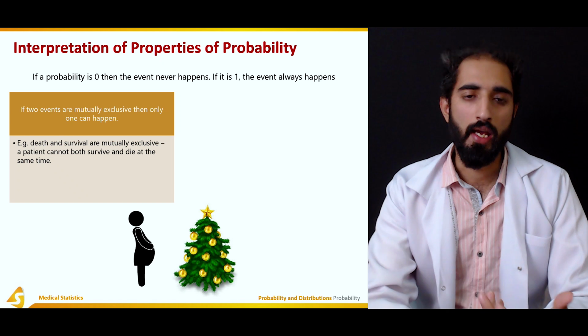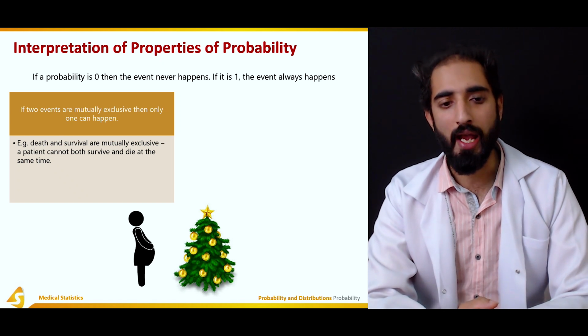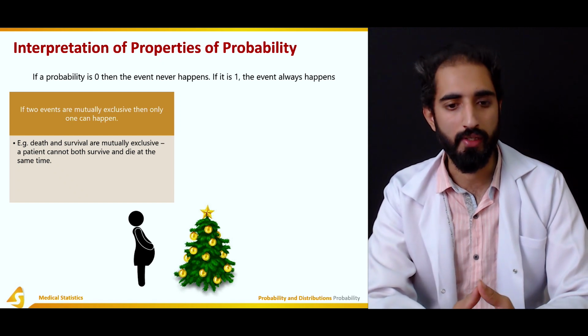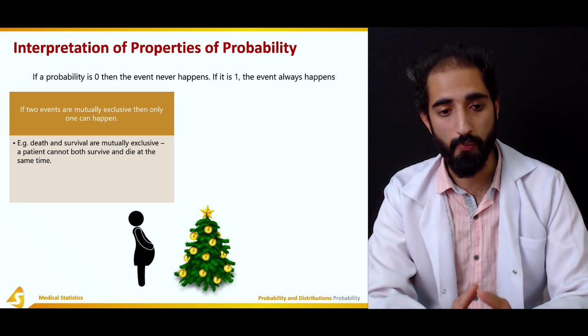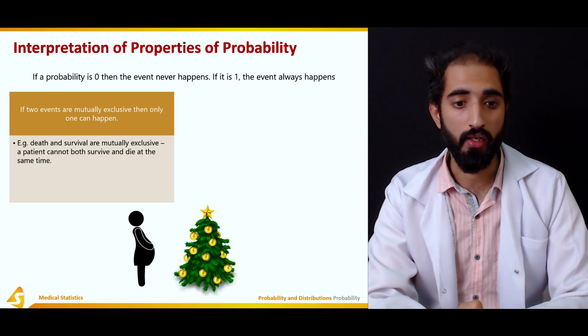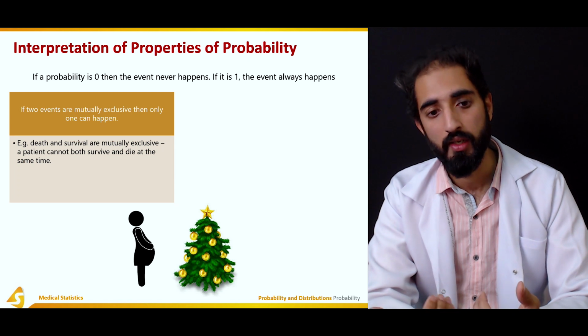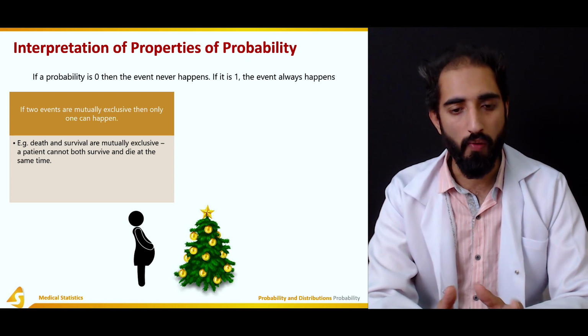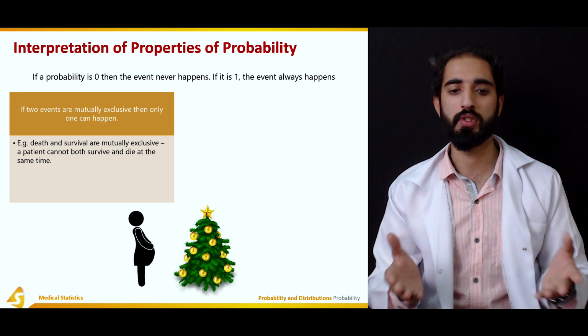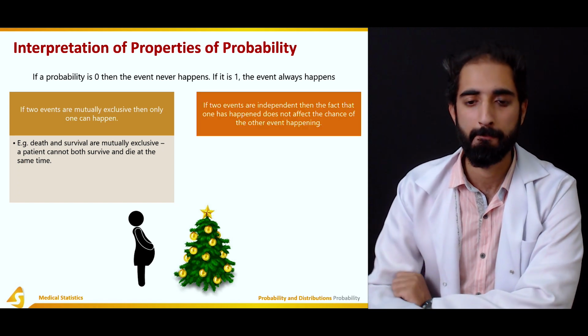Another example of mutually exclusive events would be death and survival. A person can either be dead or survive. There cannot be an overlap between the two. A patient cannot both survive and die at the same time.